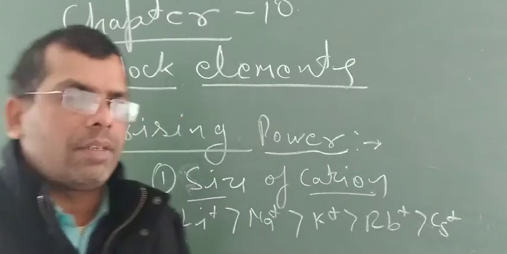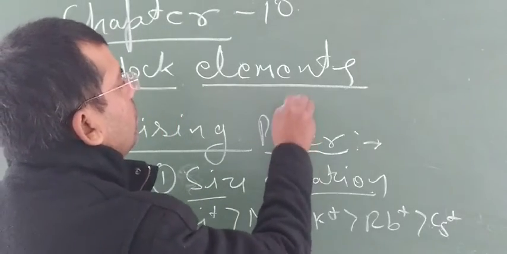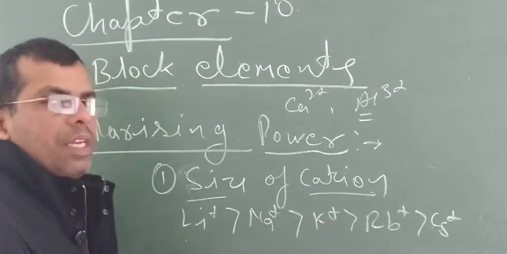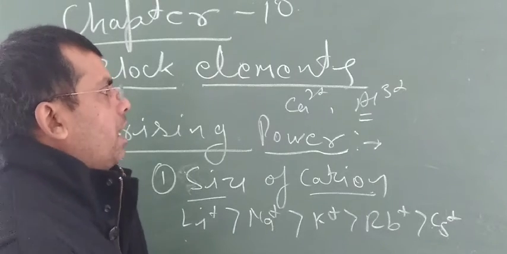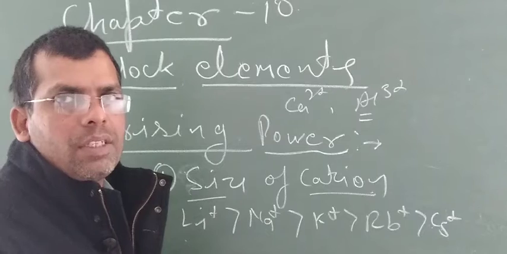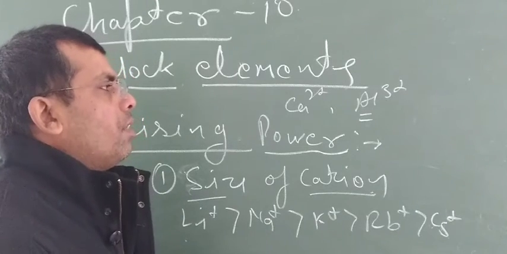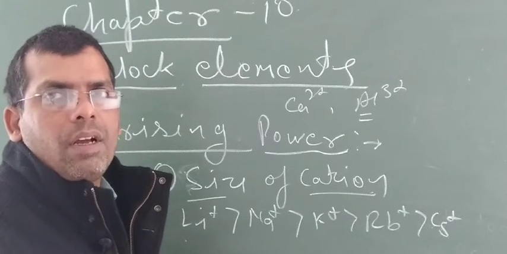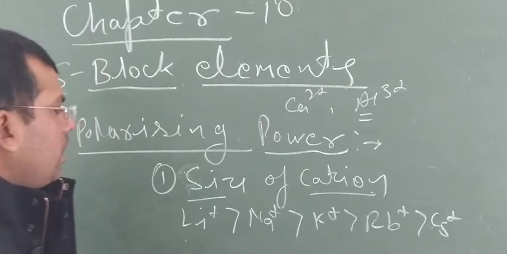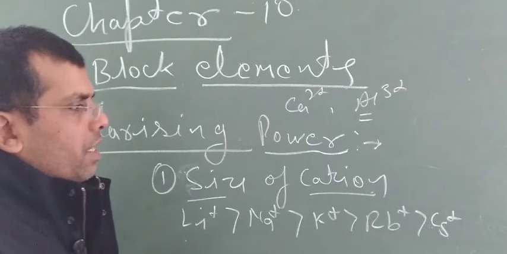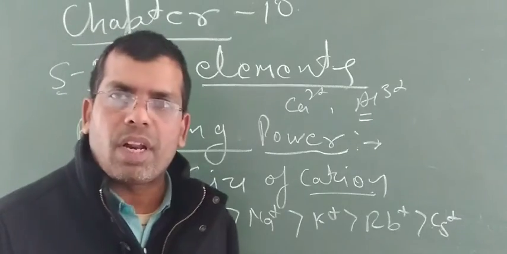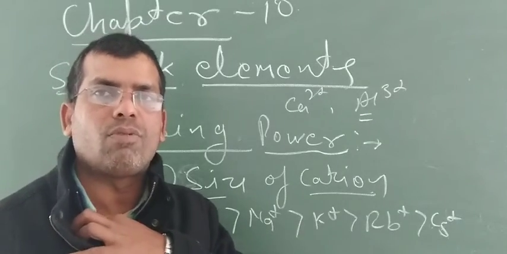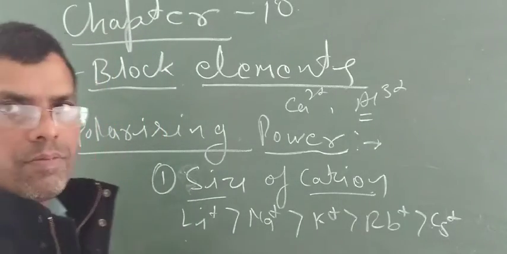If we compare between Ca2 plus and Al3 plus, we know that aluminum has a 3 unit positive charge and calcium has a 2 unit positive charge. That's why aluminum has high polarizing power, because it has a 3 unit positive charge. So dear students, there are 3 important factors which affect polarizing power, which were provided by Fajans. That is known as Fajans rule.